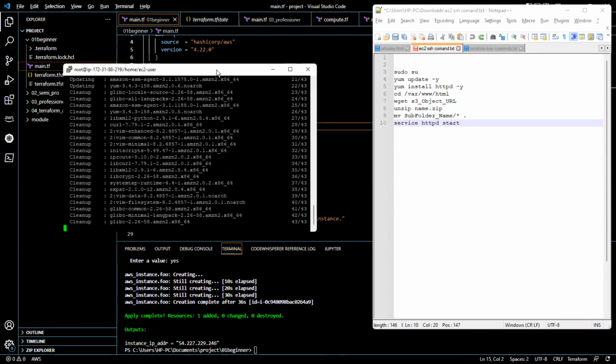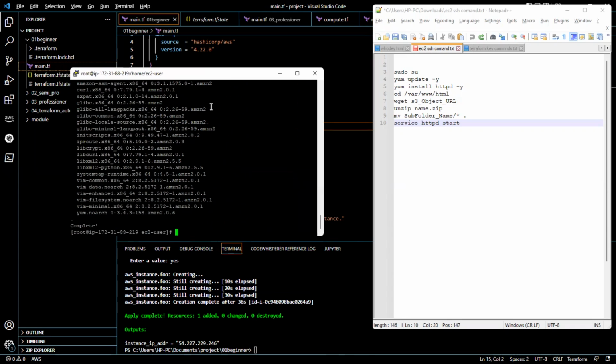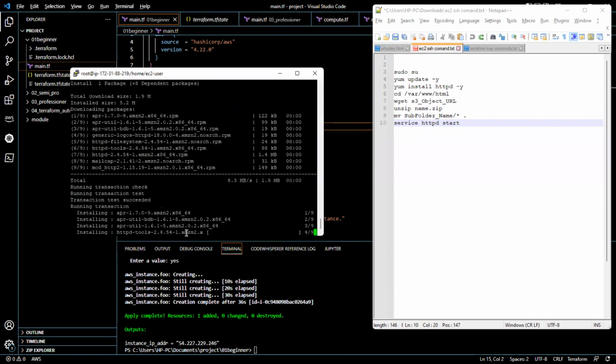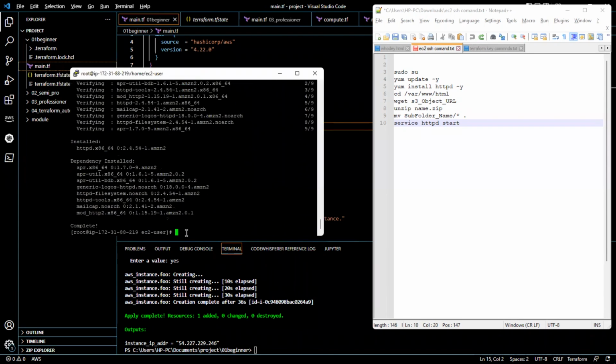So this is still updating. Then the next command you have to run is yum install updates. I won't be running some on this, I just want to start it before the server.